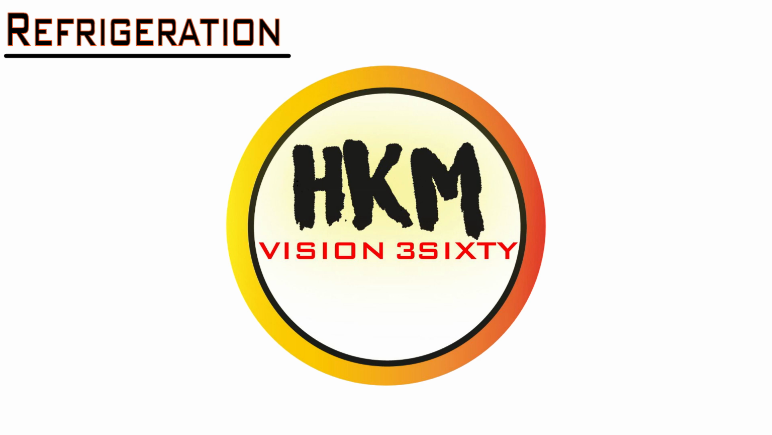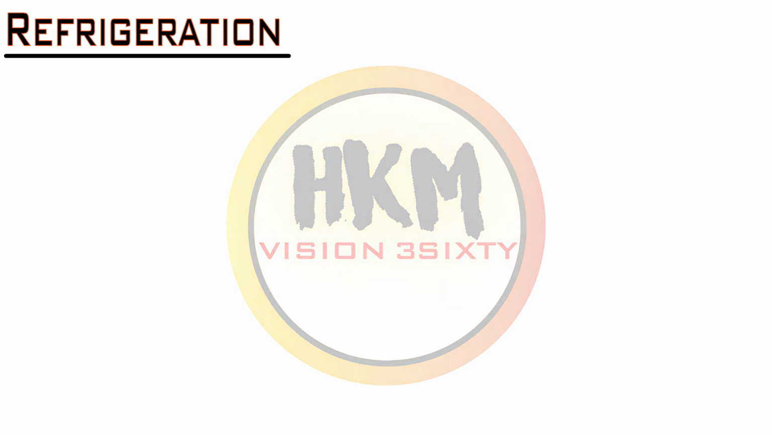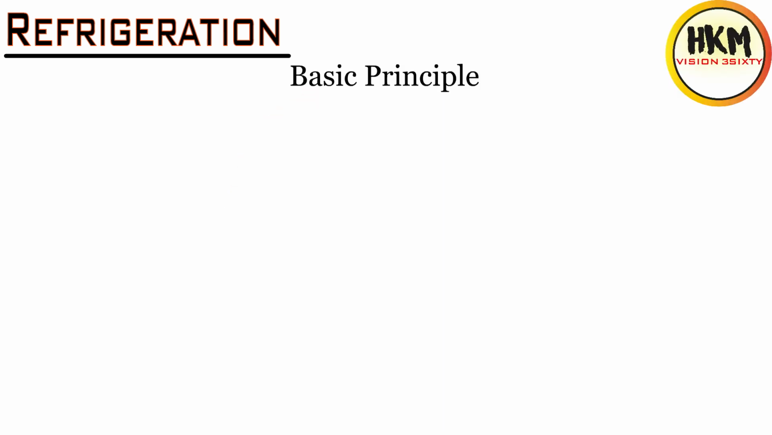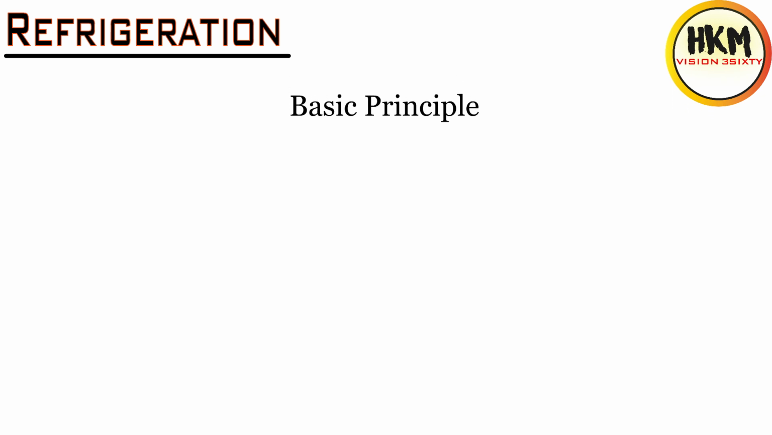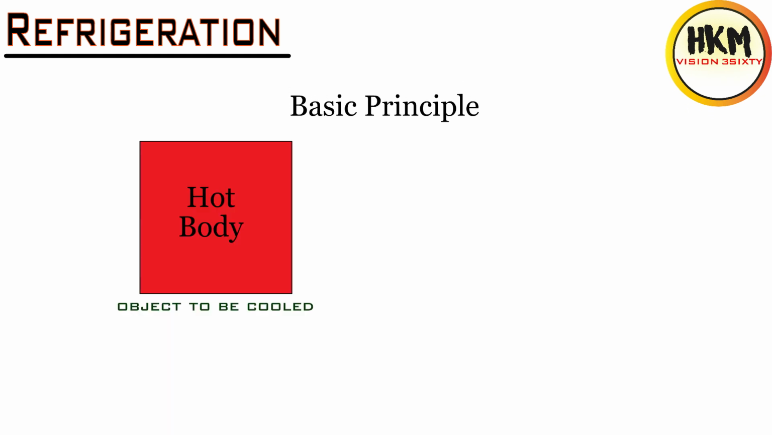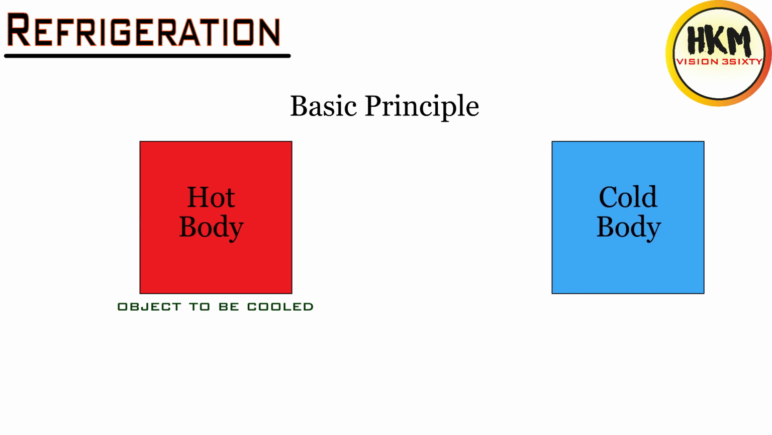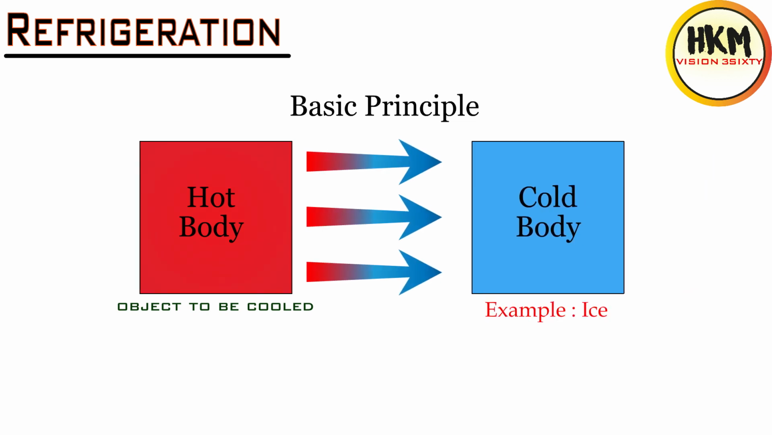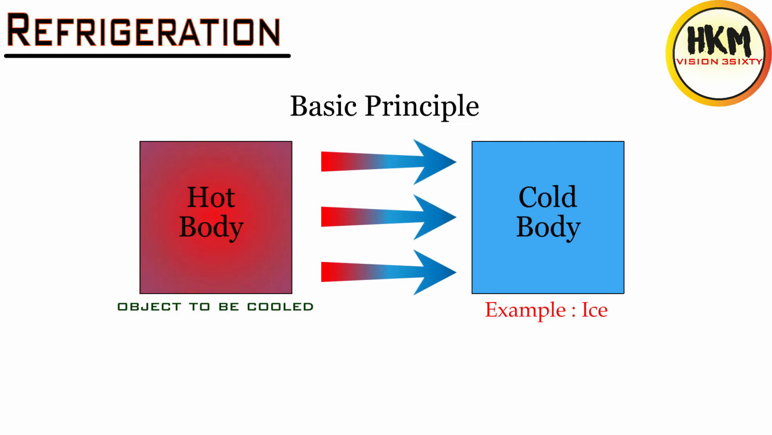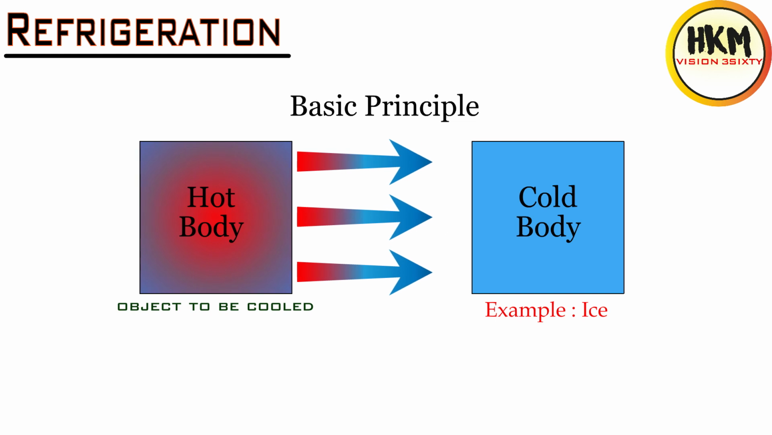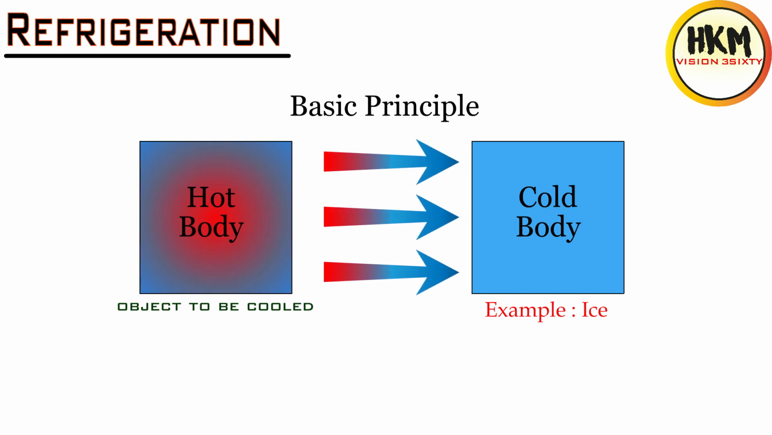Today, we will learn how a household refrigerator works. The basic principle of refrigeration is very simple. Simply place a colder object near the object to be cooled. The heat will transfer from the higher temperature object to the lower one. Then the object will get cooled.